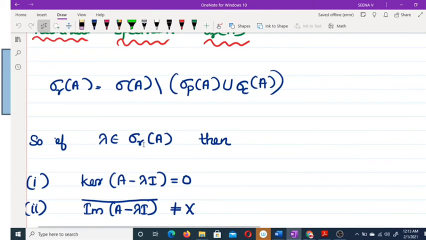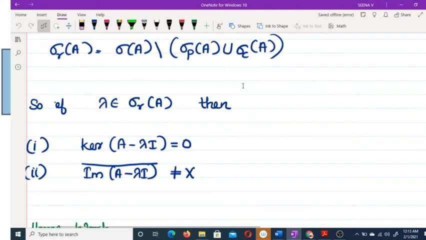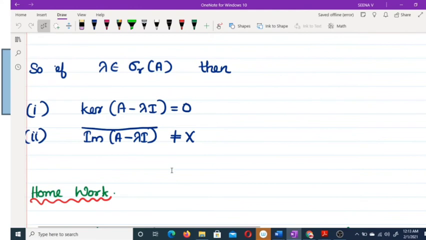That means if λ belongs to σ_r(A), then λ does not belong to σp(A), that is, λ is not an eigenvalue, so the kernel of A − λI must be equal to 0. And λ does not belong to σ_c(A), which means the closure of the image of A − λI is not equal to X, that is, the image of A − λI is not dense in X.